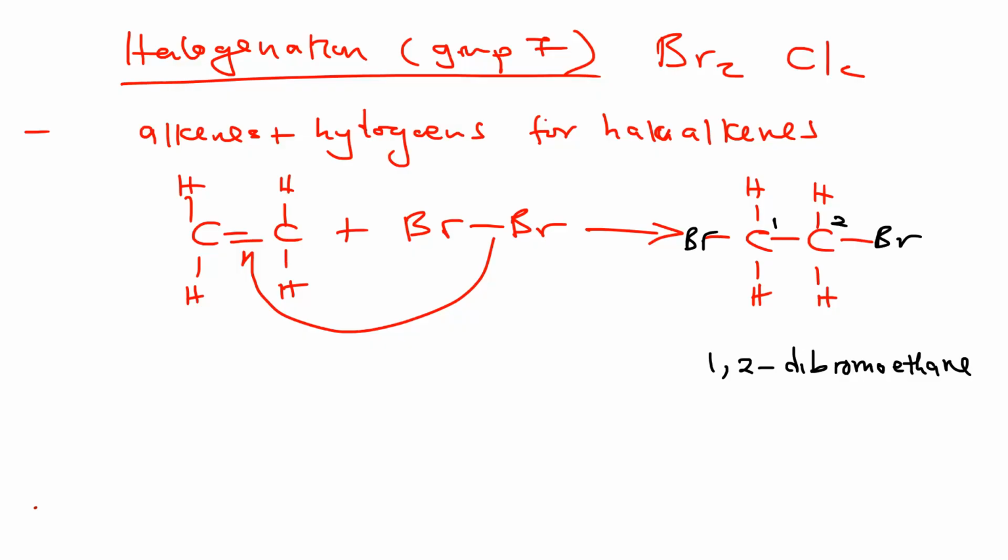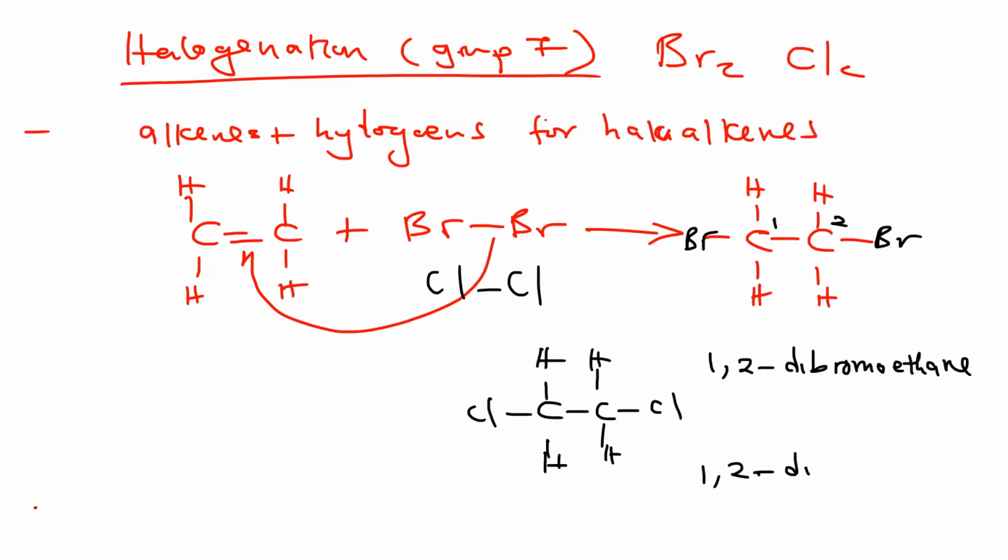If it was chlorine, it was going to form something like this, chlorine, with hydrogen, hydrogen, hydrogen, hydrogen. So this one was going to form 1,2-dichloroethane. Okay, dichloroethane. So very important to understand these.